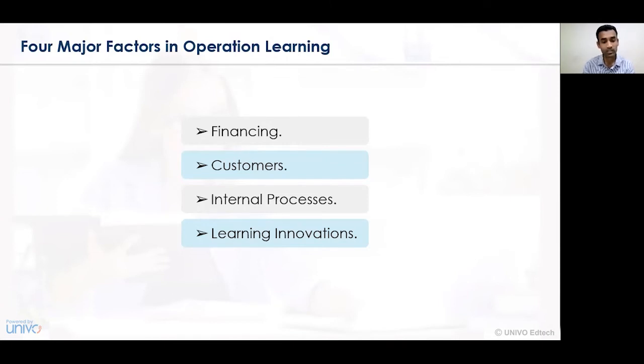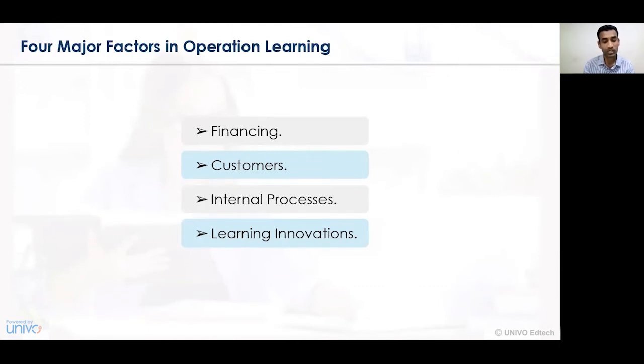The second perspective focuses on the customers, wherein what type of product delivery we are offering to the customers, how those product deliveries to the customers can be undertaken, and how better quality services can be delivered to the customers in the long run, so they get very happy and satisfied with the goods and services that have been delivered or provided to them.